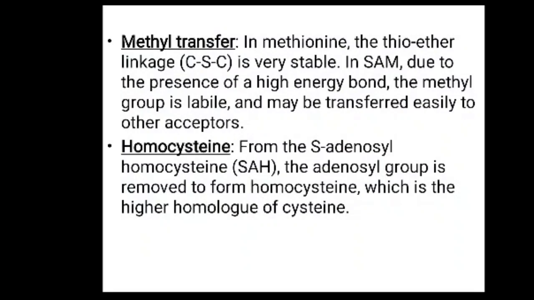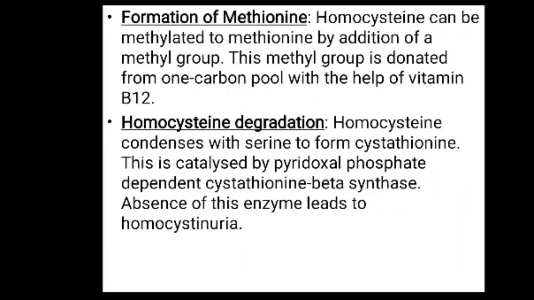Here the second step, with methyl transferase in the SAM: due to the presence of the high energy bond, the methyl group is labile and transferred easily to other acceptors, like homocysteine. In the formation of homocysteine from SAH, the adenosyl group is removed to form homocysteine, which is the higher homologue of cysteine. Then for the formation of methionine, homocysteine can be methylated to methionine by addition of a methyl group, and this methyl group is donated from the one carbon pool with the help of vitamin B12.